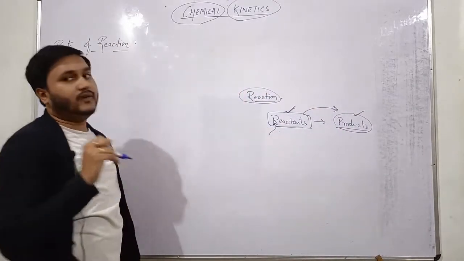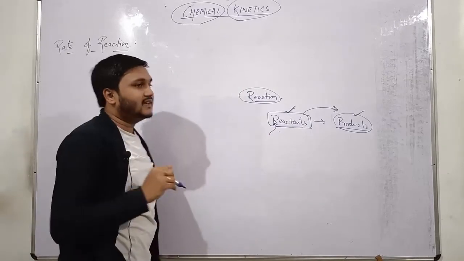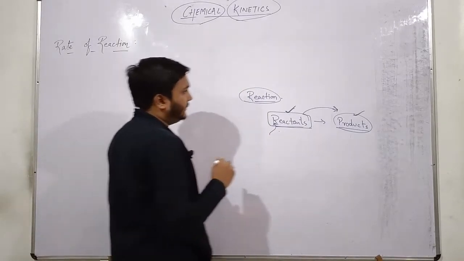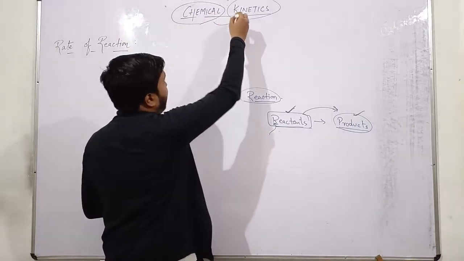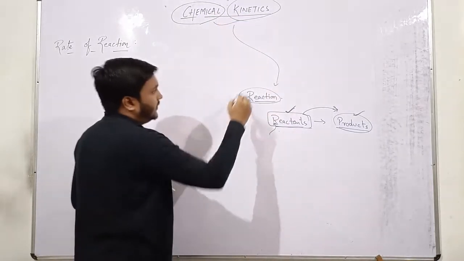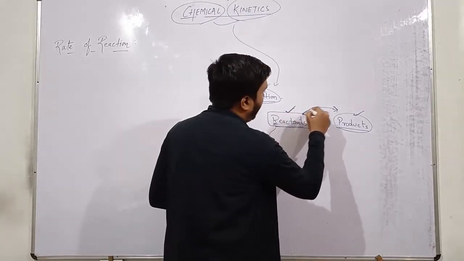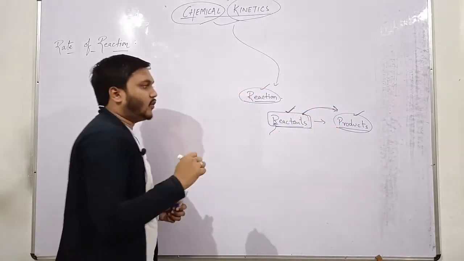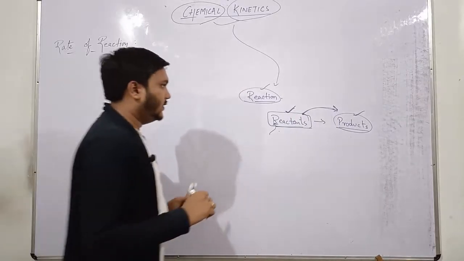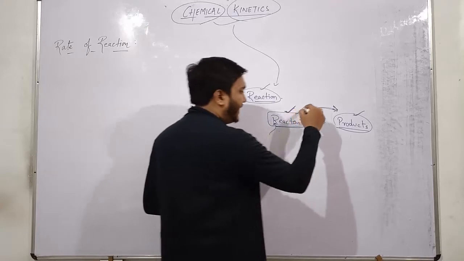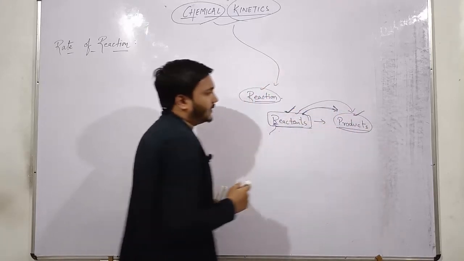So in short, we can consider kinetics as the time or the speed. In chemical kinetics we discuss how much time is required by any chemical reaction to happen and how much time is required by any reactant to get converted into product.